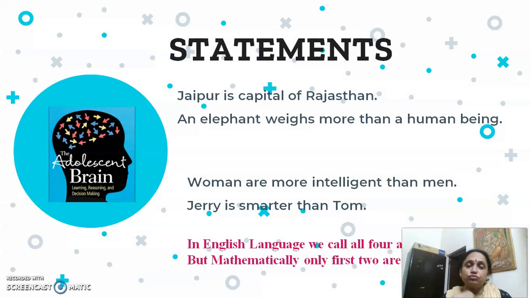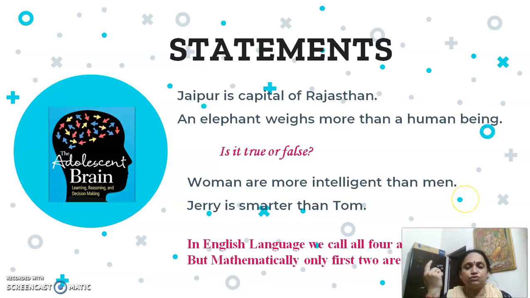Now, to study this chapter, we need to know certain terms. The first one is statements. Now, what are statements? It's a very basic term, statements, which you are already studying in English also. You look at these four sentences written here. Jaipur is the capital of Rajasthan. An elephant weighs more than a human being. What can you say about these two statements? Are they true? Yes, you can say that they are true.